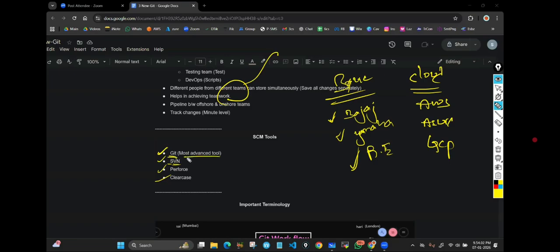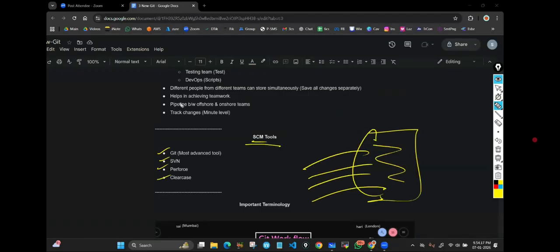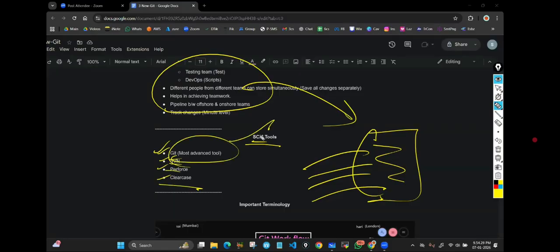Git. Why? Because it's the most advanced tool, and we are getting many advantages. You take any tool, all these tools are source code management tools only. In any of them you can store the code and do all management activity. But you need to pick the one which has more advantages compared to others. That's why we are picking Git, because it's the most advanced tool.